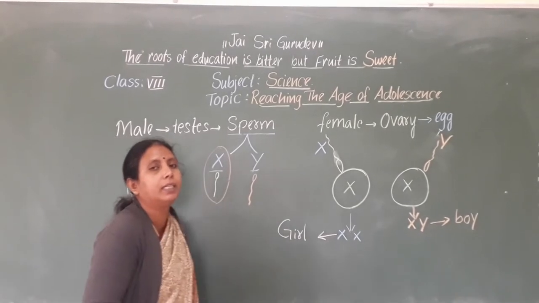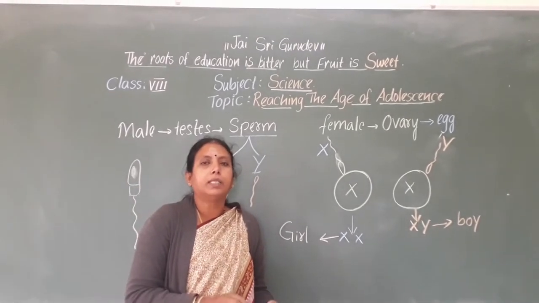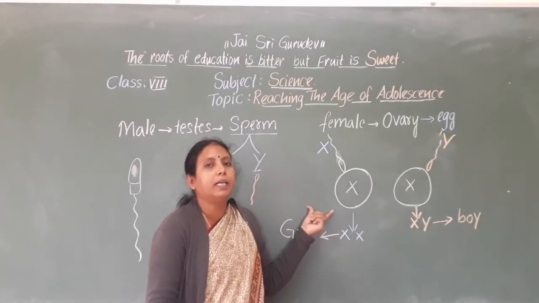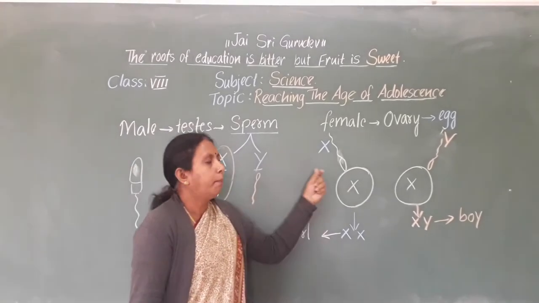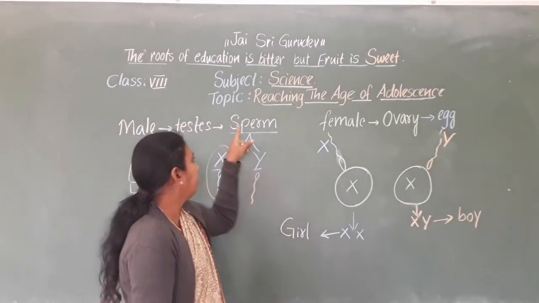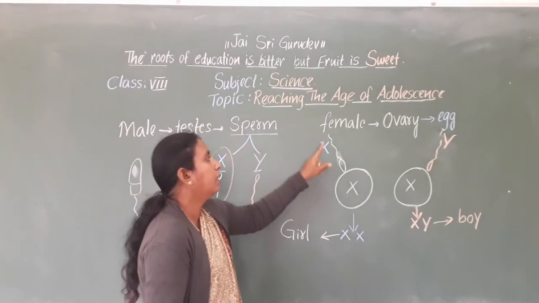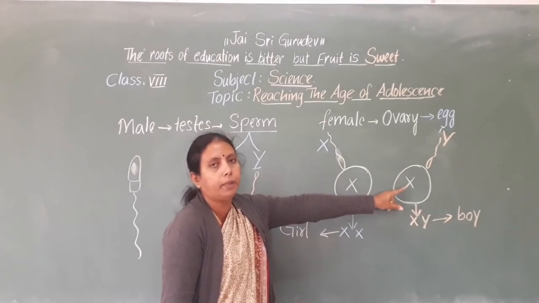But in our Indian tradition, we say the mother is responsible, so a man can marry many wives. But scientifically, the man is the decision maker in the sex of a baby.